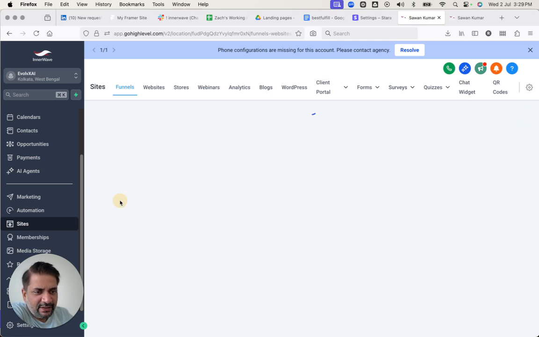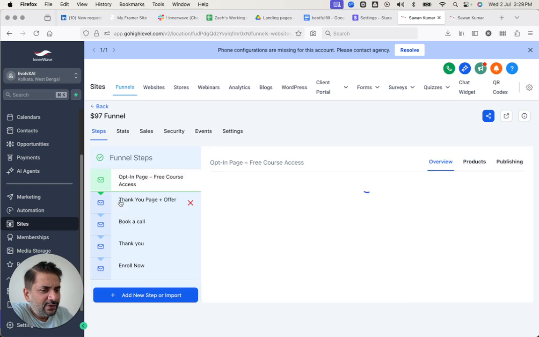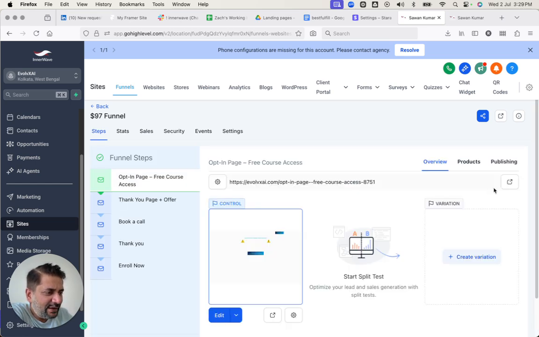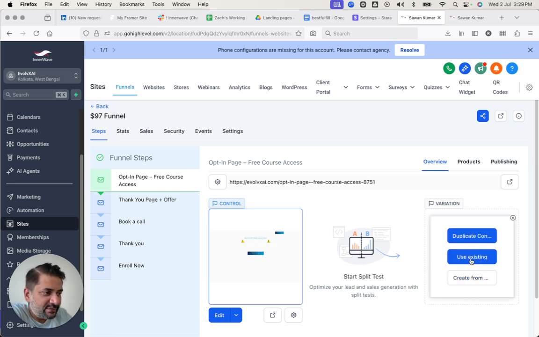And if I go inside the funnel, you will see this very prominently: start split test. And that is A/B test. So the moment I click on create a variation, it is going to create a variation for me and start running that test.